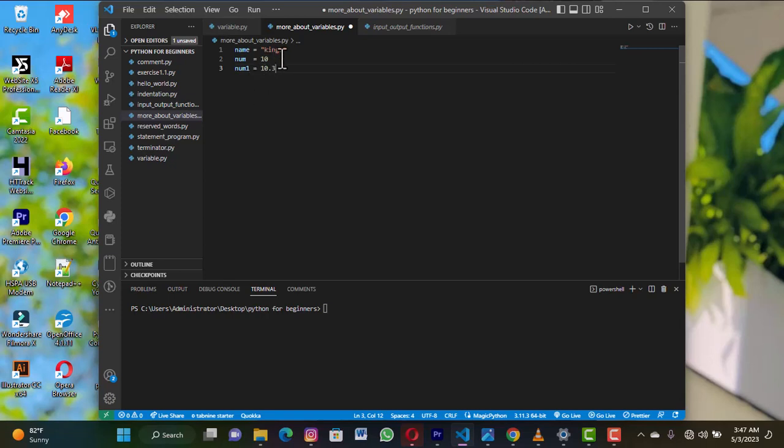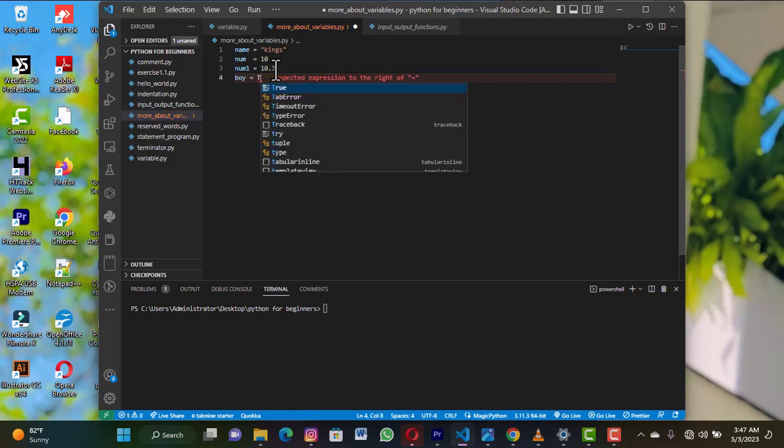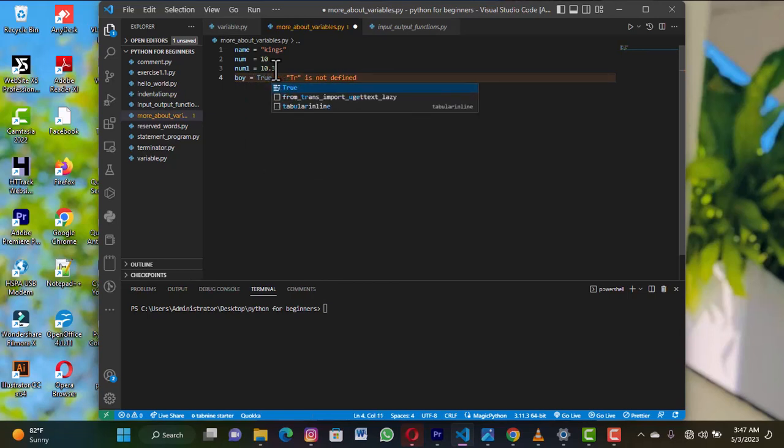Once you see something with these double quotation marks here, just know that this is a string. Whenever you come across something like this, know that this is a string type of data. Whenever I come across a whole number, it's called int. Whenever I see something like a decimal, it's called float. And whenever you see something like this, this is what we call the boolean, true or false.